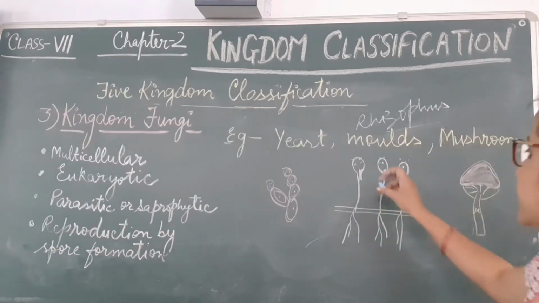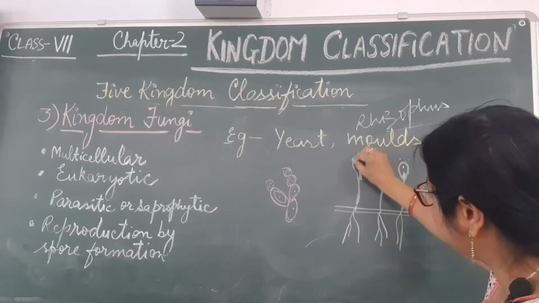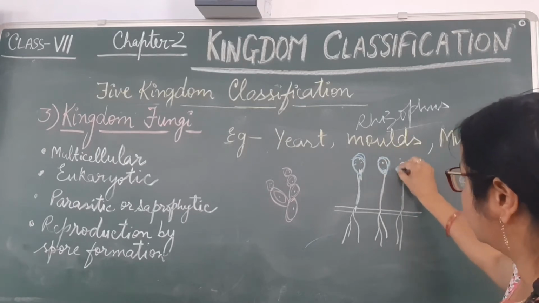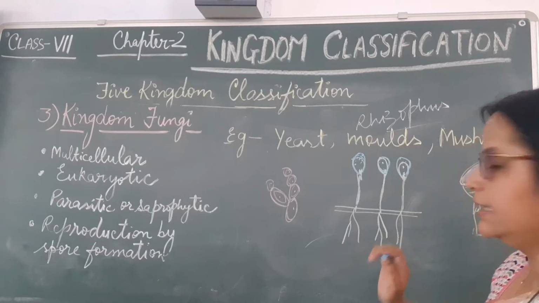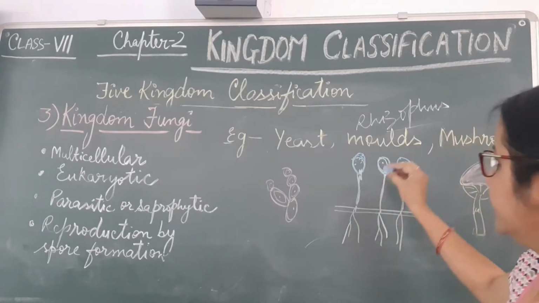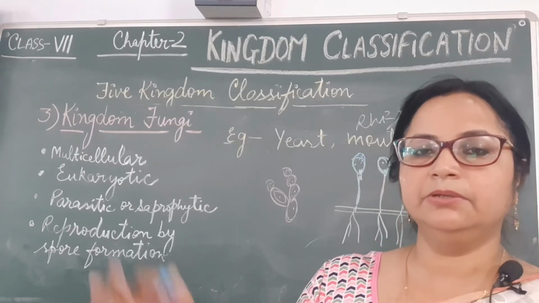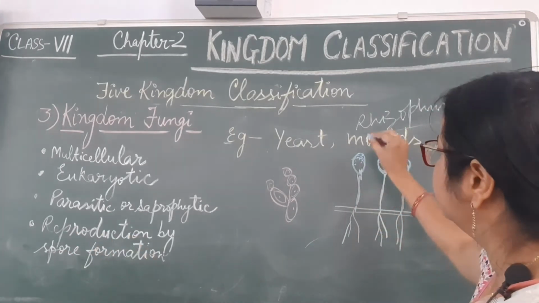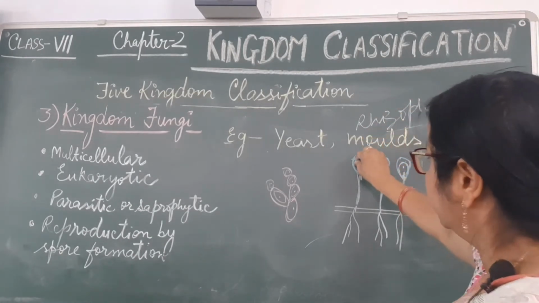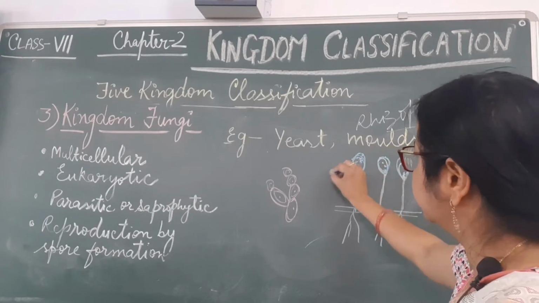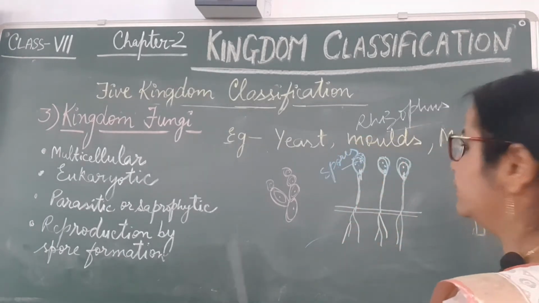When the fungus becomes mature, the sporangium, the spore case, is filled with spores, like a balloon. When we fill so much air in a balloon, what will happen? The balloon will burst. Similarly, when so many spores are present in the sporangium, or spore case, it will burst.